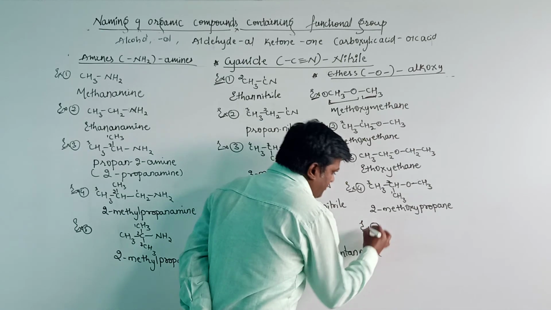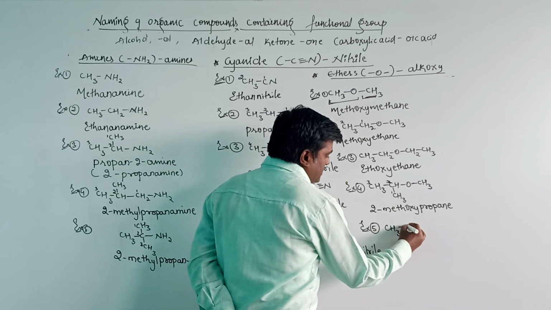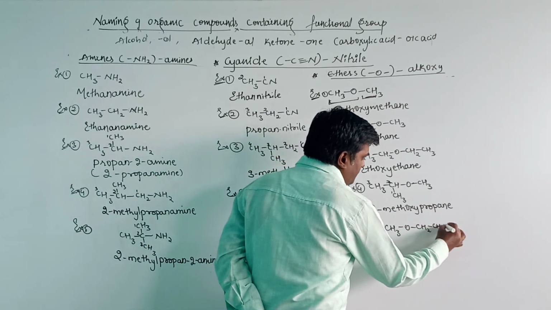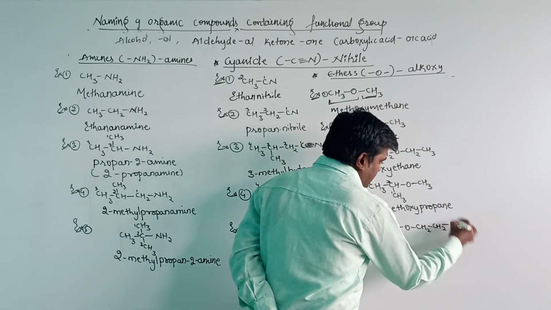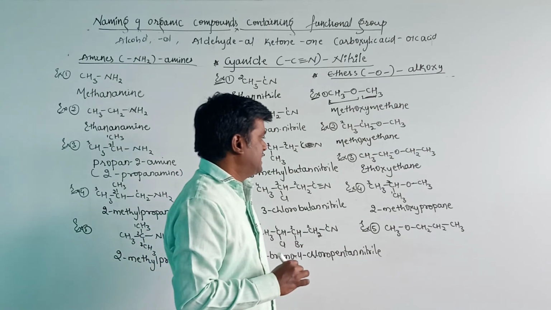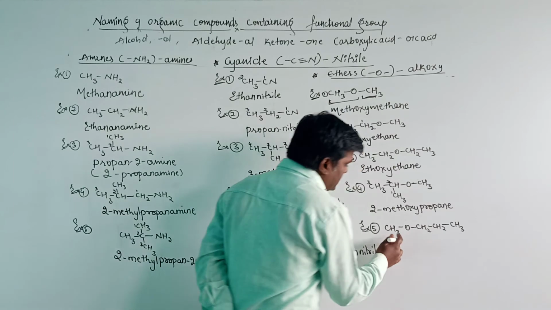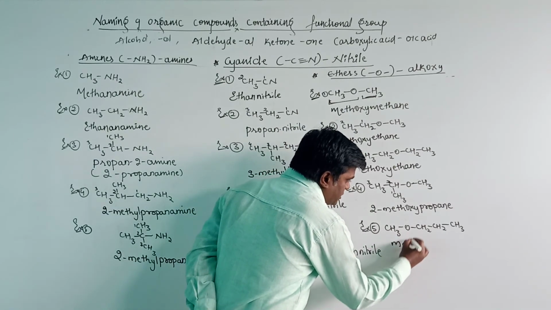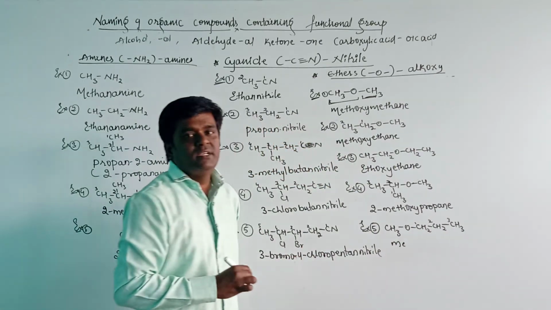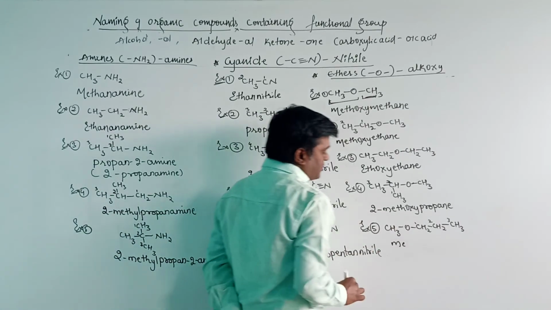The next one, fifth one: CH3 CH2 CH2 OCH3. Now the number of carbon atoms in the parent chain is 3, therefore the root word is prop. The remaining part is methoxy, present in the first position, 1, 2, 3. Therefore there is no necessity for writing the number for any substituent group or functional group.